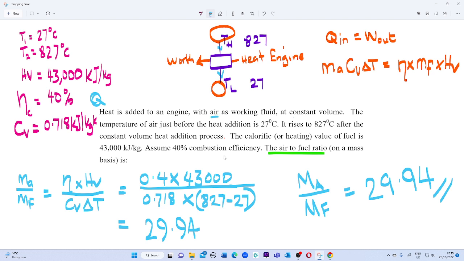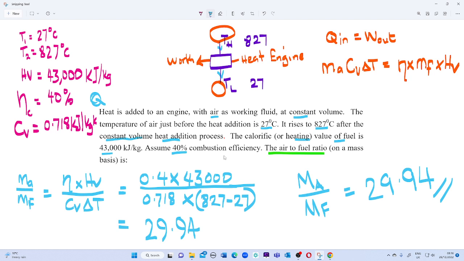At constant volume, the temperature of air just before the heat addition is 27 degrees Celsius and it rises to 827 degrees Celsius after the constant volume heat addition process. The calorific or heating value of the fuel is 43,000 kilojoule per kilogram. Assume 40% combustion efficiency for the heat engine.